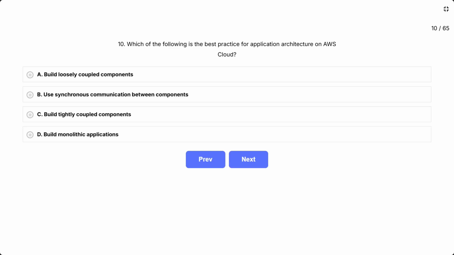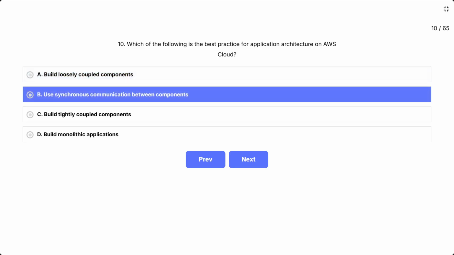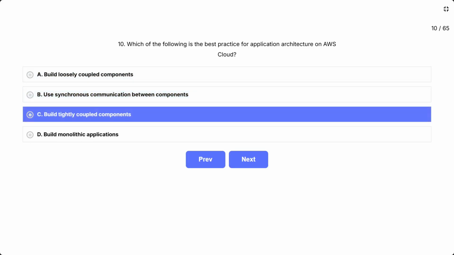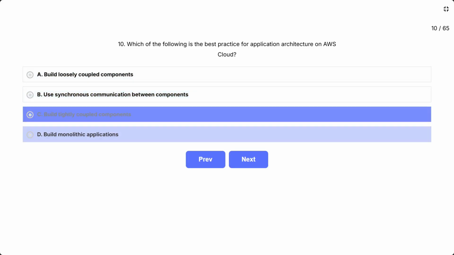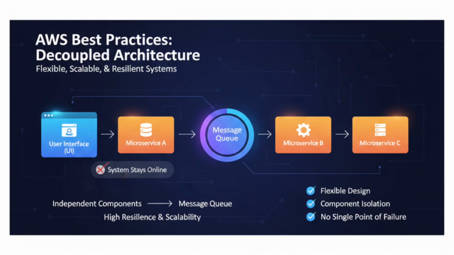Question 10. Which of the following is the best practice for application architecture on AWS Cloud? The options are A, build loosely coupled components. B, use synchronous communication between components. C, build tightly coupled components. D, build monolithic applications. This question is asking about AWS best practices for designing applications in the cloud.